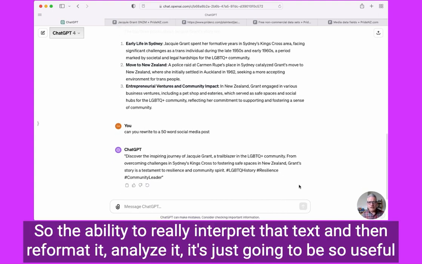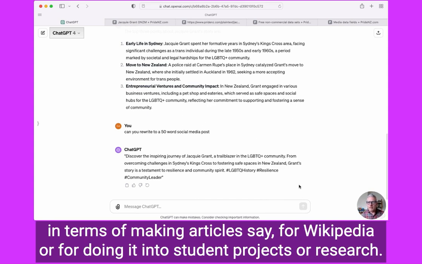So the ability to really interpret that text and then reformat it and analyze it is just going to be so useful in terms of making articles, say for Wikipedia, or for doing it into student projects or research.